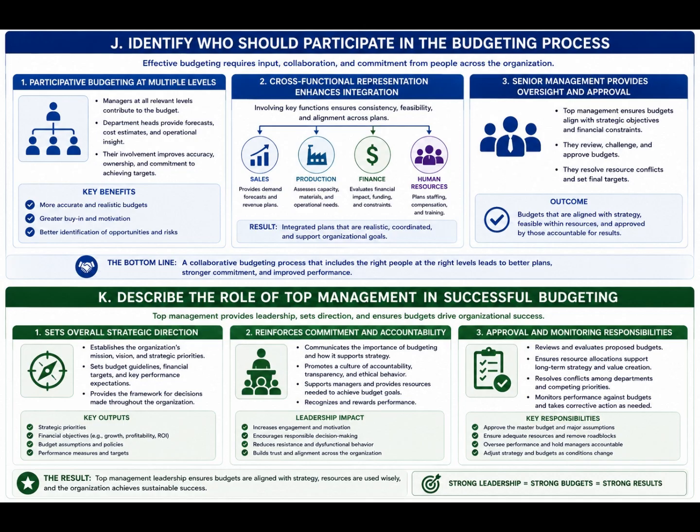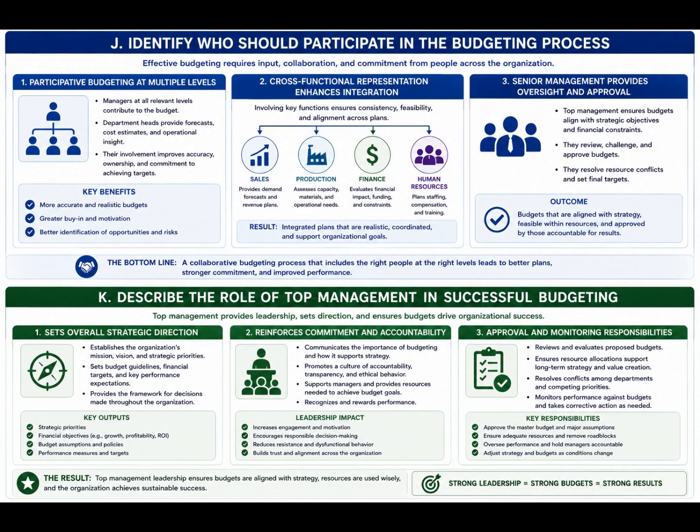K. Describe the role of top management in successful budgeting. Top management sets overall strategic direction. Budget guidelines, financial targets, and performance expectations originate from senior leadership. Clear direction ensures alignment across departments. Leadership reinforces commitment and accountability.